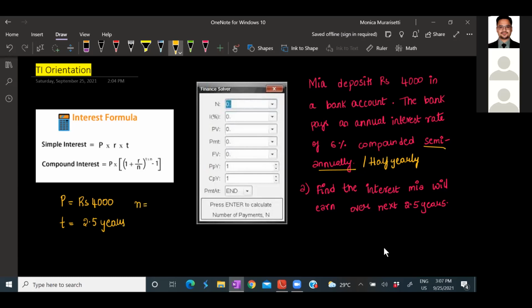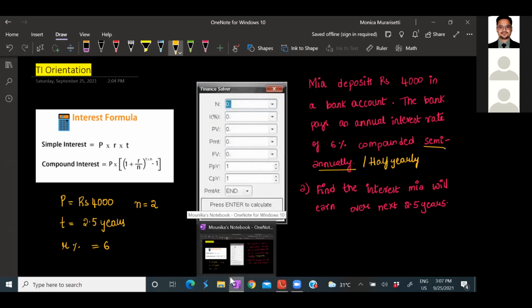And N is how many times you're paying in a year. So it is 2. Correct. The next, what else information we have here? We have the information of rate of interest, which is R%, that is 6. Correct? Oh, all right. Many answers are coming up. Great to see you all solving it.